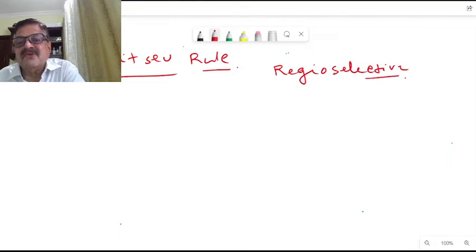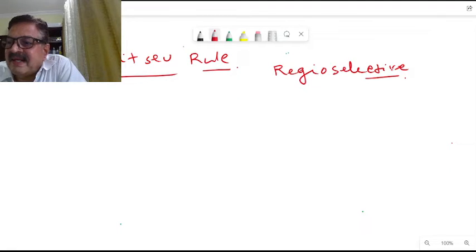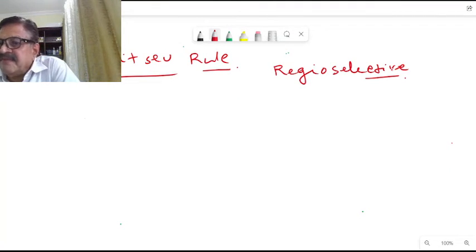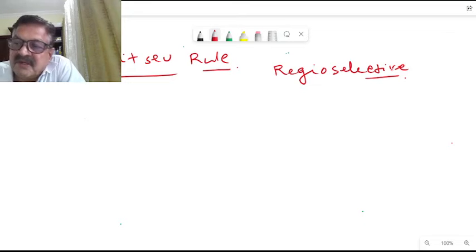The more substituted alkene is the major product when a mixture of constitutional isomers is possible. The predominant or exclusive product will be the more substituted alkene, that is, the alkene having more substituent groups on the double bond. That will be formed there. This is the Saytzeff rule we have seen.